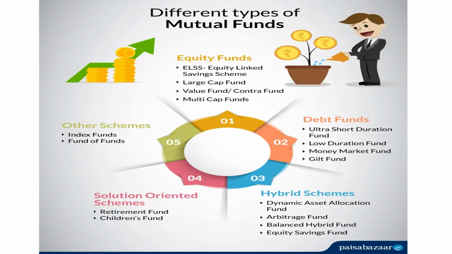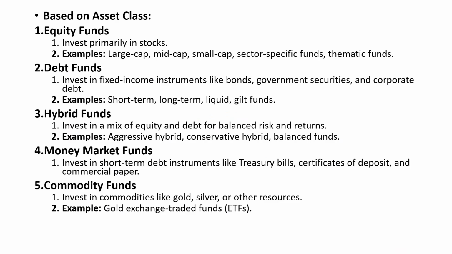Hybrid schemes: dynamic asset allocation fund, arbitrage fund, balanced hybrid fund, equity savings fund. Solution oriented schemes: retirement fund, children's fund. Other schemes: index fund, fund of funds. There are a lot of schemes available, but you will study only a restricted set based on the classification. Based on the asset class, what I have shown you here is that equity funds invest primarily in stocks.